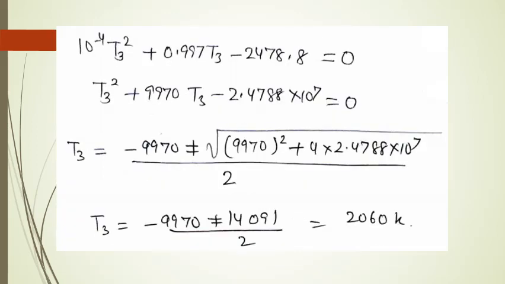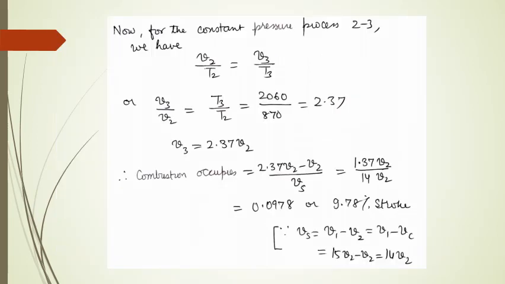Now we solve it for the value of T3 and it comes out to be 2060 Kelvin. Now for the constant pressure process 2 to 3, we have V2 upon T2 is equal to V3 upon T3, or you can say V3 upon V2 is equal to T3 upon T2, and that comes out to be 2.37.